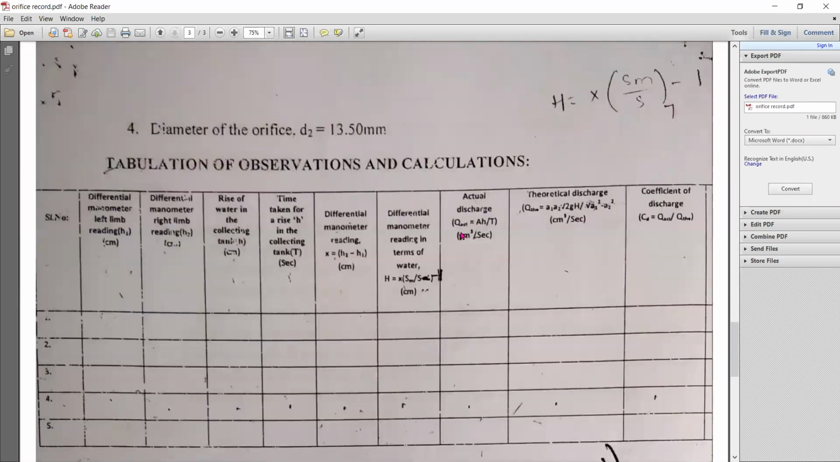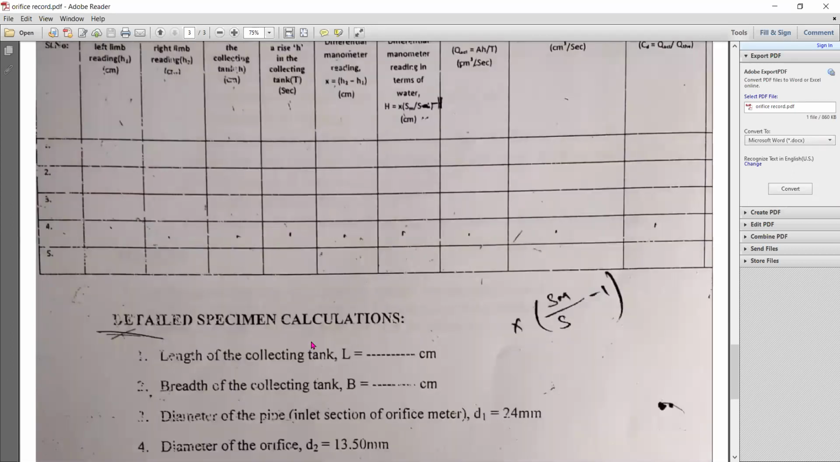Next, Q actual equals A H by T, in centimeter cube per second. Next, theoretical discharge, Q theoretical equals A1 A2 root of 2GH divided by root of A1 square minus A2 square. This is a full root, remember that. Next, the coefficient of discharge equals Q actual by Q theoretical. So you are taking 4 readings, take only 4 readings here.